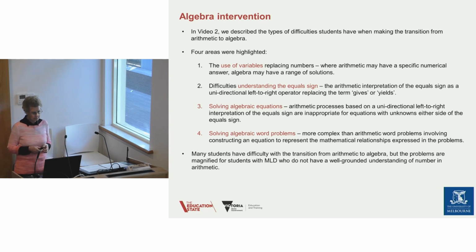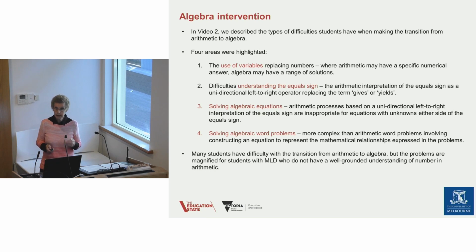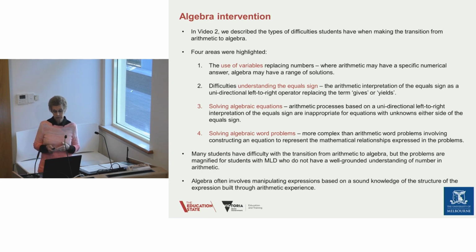Now, many students have difficulty with the transition from arithmetic to algebra, but the problems are magnified for students with MLD who don't have a well-grounded understanding of number in arithmetic. So algebra often involves manipulating expressions based on a sound knowledge of the structure of the expression built through arithmetic experience.